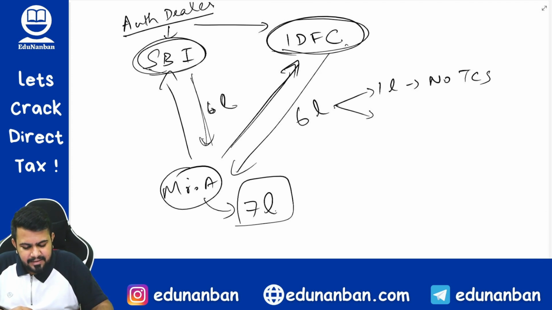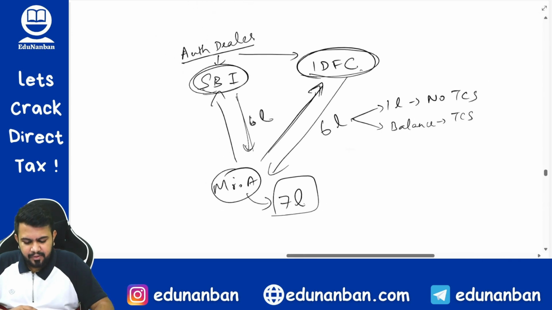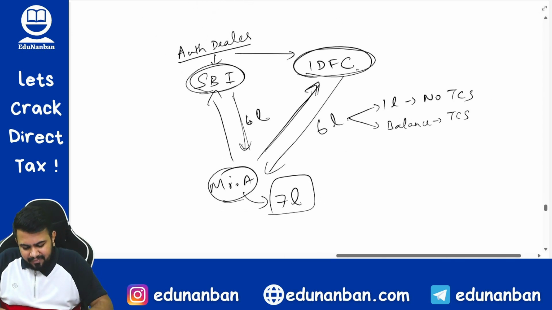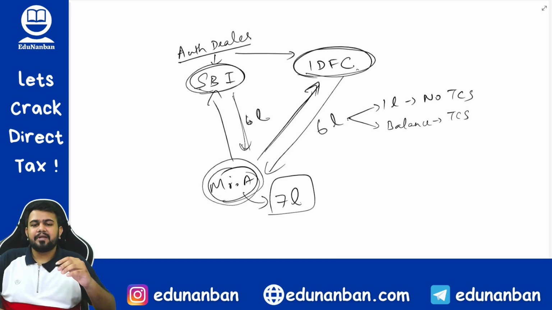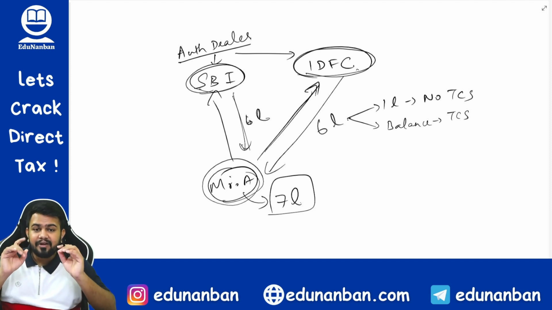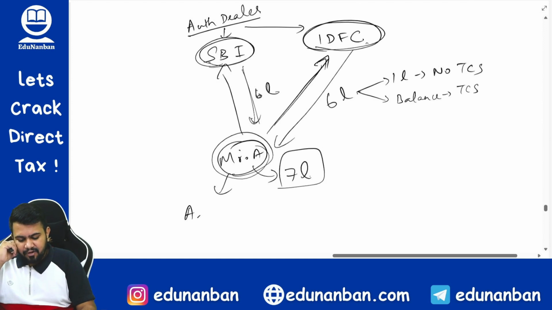On the balance amount, TCS will be applicable at whatever rate is there. Okay, you get my point? Sir, now comes the doubt. What if Mr. A, who is the remitter, does not disclose to IDFC that he has already done remittances through SBI? If Mr. A does not disclose to IDFC, Mr. A will become assessee in default.